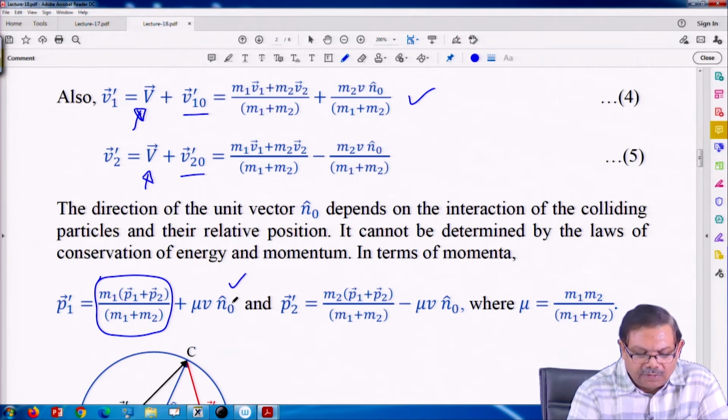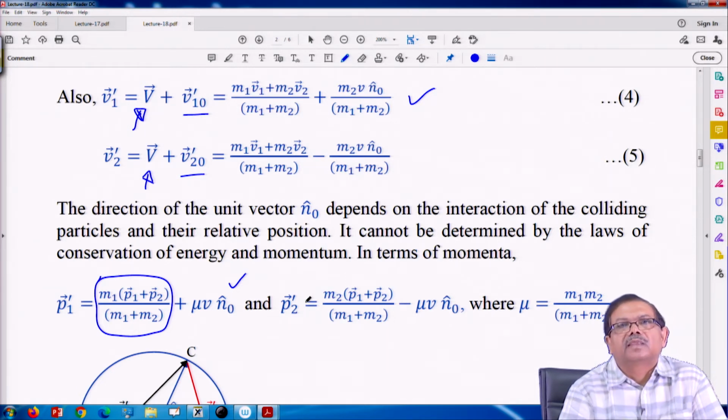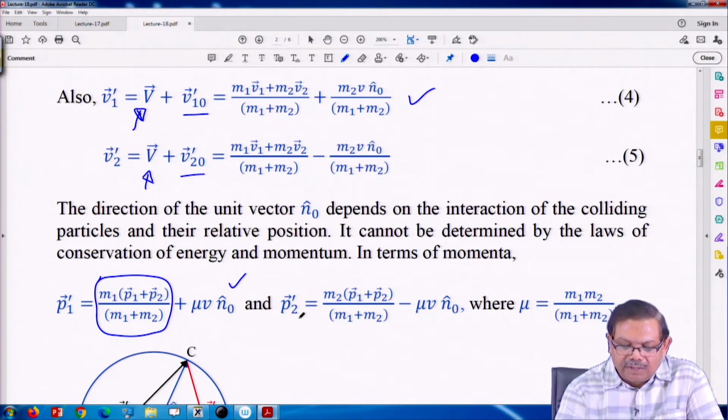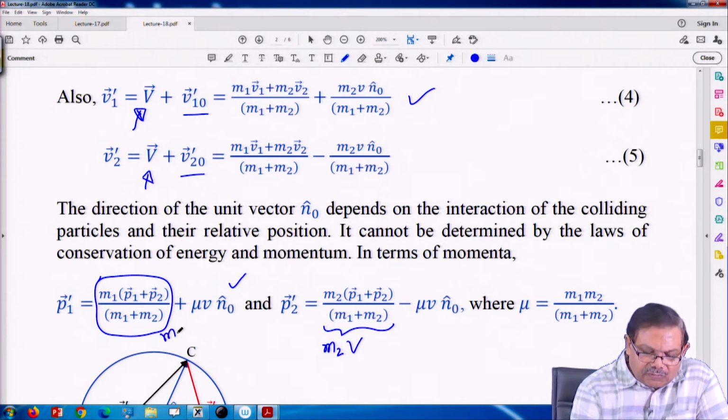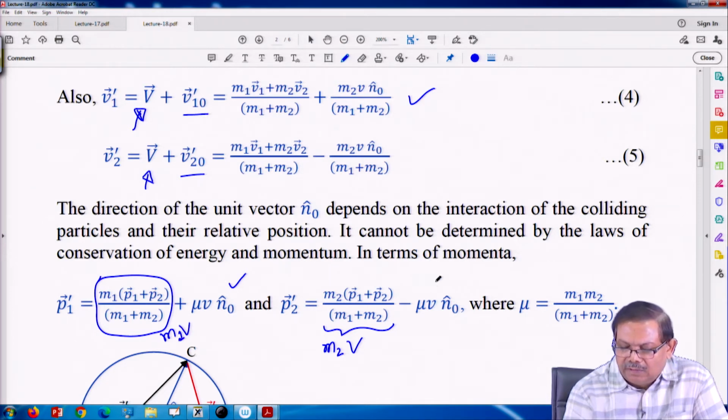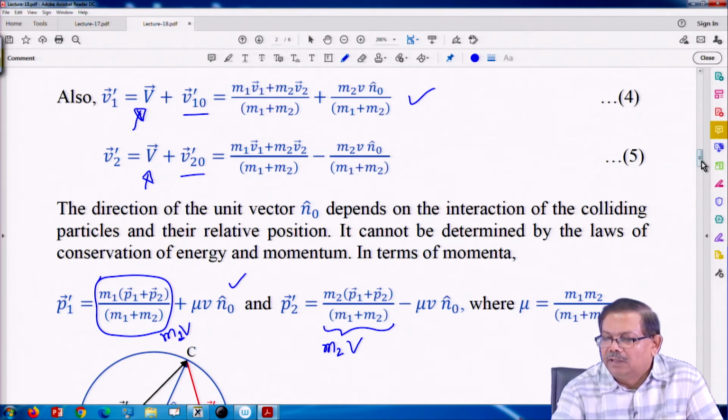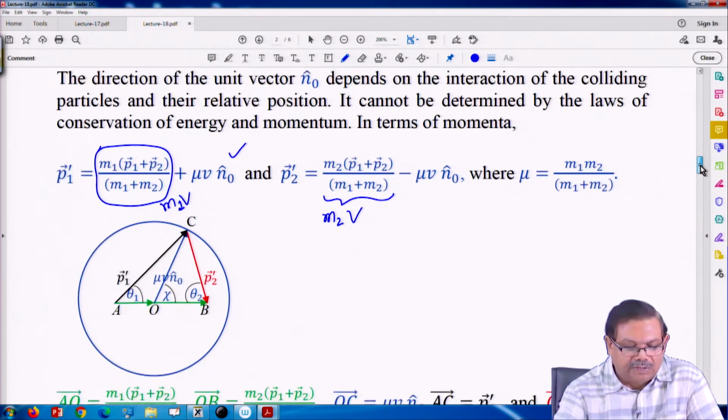This is the unit vector that is changing. Similarly, for P 2 prime, the momentum of the second particle, this is m 2 times V, and this is m 1 times V, and this is the other part. Mu is the reduced mass of the system.